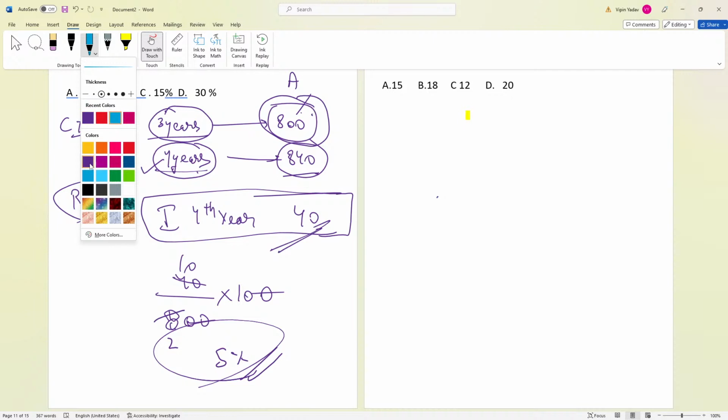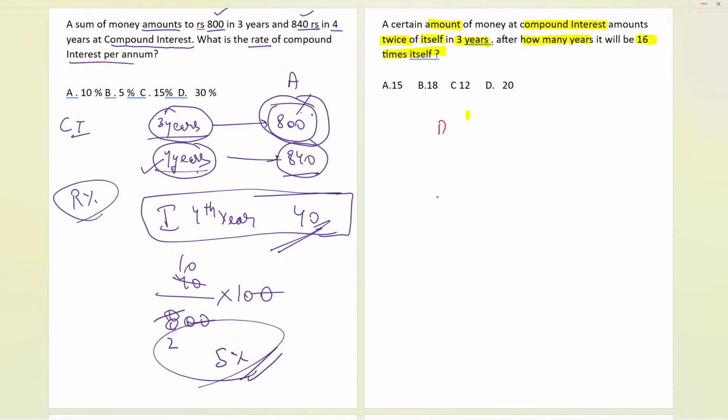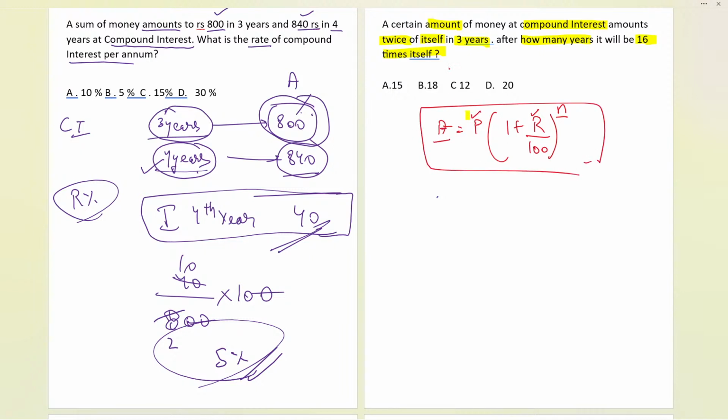We all know the formula. Amount is equal to P into 1 plus R, the rate, by 100, raised to the power of time. This is time, this is rate, this is the principal. Now, you will get the amount directly in this case. The amount of money at compound interest amounts to twice of itself.